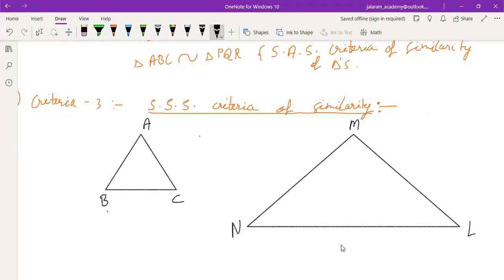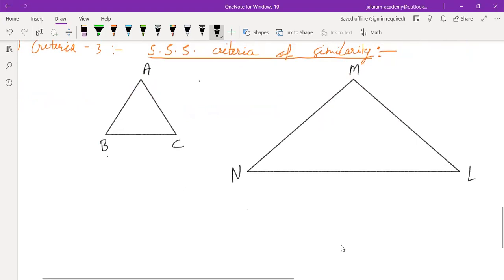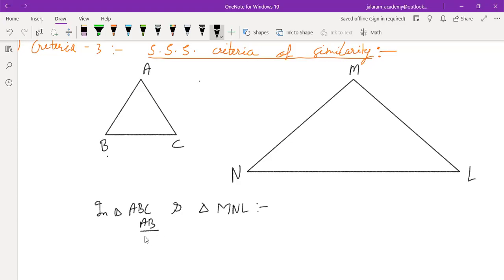For example, in triangle ABC and triangle MNL, AB upon MN equals to BC upon NL equals to CA upon LM.